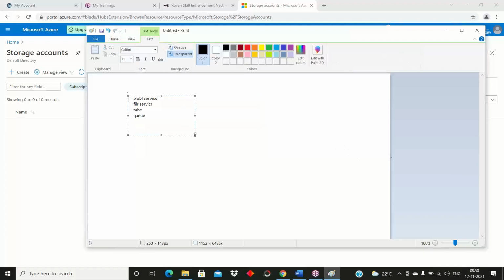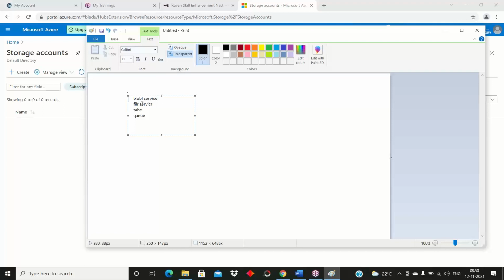So four types of services: blob service, file service, table service, and queue service. Who will use these two services, blob service and file service? Admins will use them, like us. The table service and queue service will be used by developers. So what is the blob service? Blob service is nothing but to store unstructured data. At the business level, we will have some unstructured data also, right? At that time, we'll use this blob service.